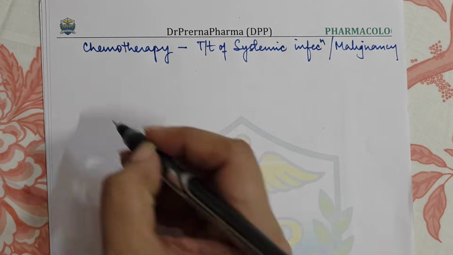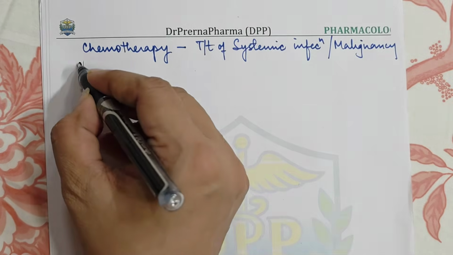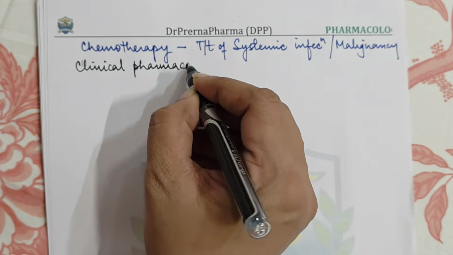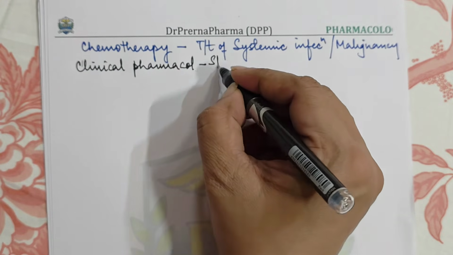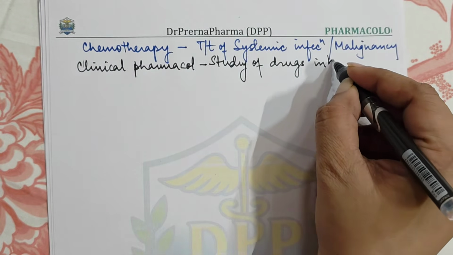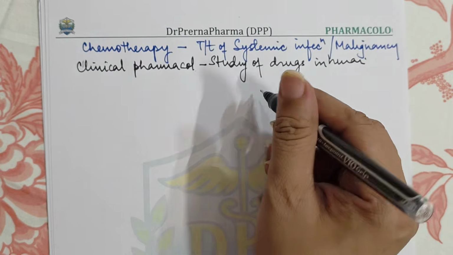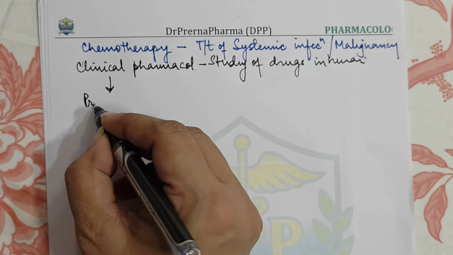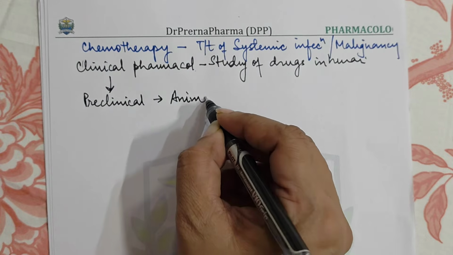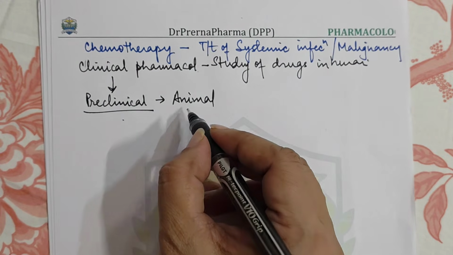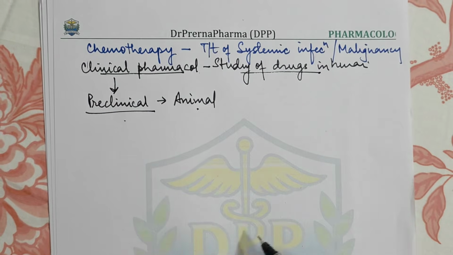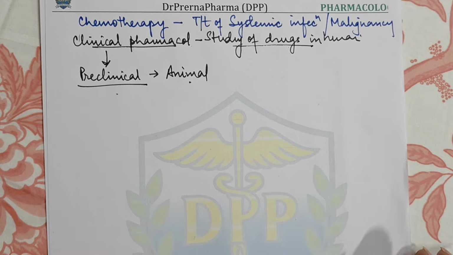Then the next definition that we have is clinical pharmacology. Now, what is clinical pharmacology? It is basically the study of drugs in human beings, right? That is called clinical pharmacology. When we use drugs in animals, then it is called preclinical pharmacology. So preclinical, wherever the term comes, means animal studies, and whenever we talk about clinical pharmacology, it means that we are going to study the usage of drugs in human beings, right?